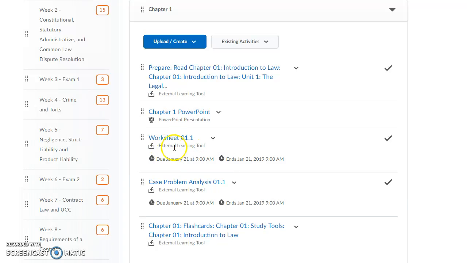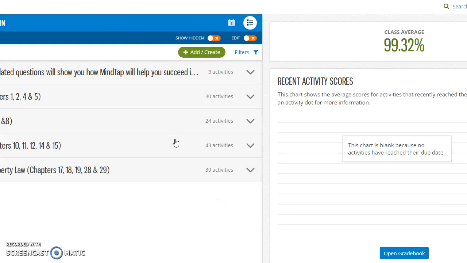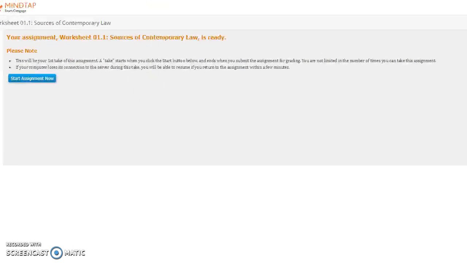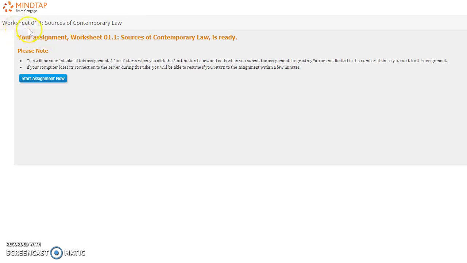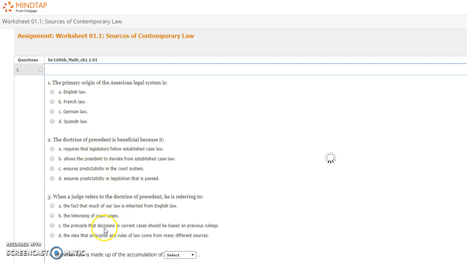So all of these assignments that say external learning tool and have a due date, those are graded assignments that are in Cengage MindTap. So click on the link and it will take you to the external learning environment for Cengage. One of the things you want to be sure to do is make sure that your pop-ups aren't blocked. So this is the first assignment, worksheet 01.1. You have unlimited attempts for all of the assignments in MindTap, and each assignment is worth 10 points. And once you begin, you just say start assignment now, and you'll see how these assignments are laid out.